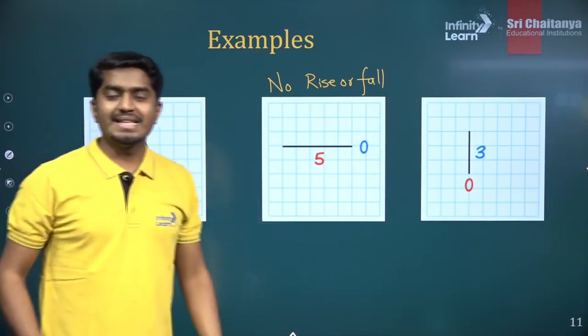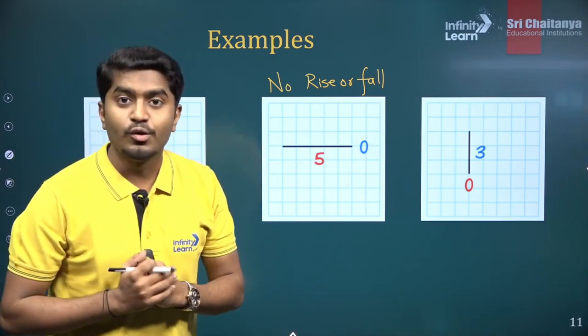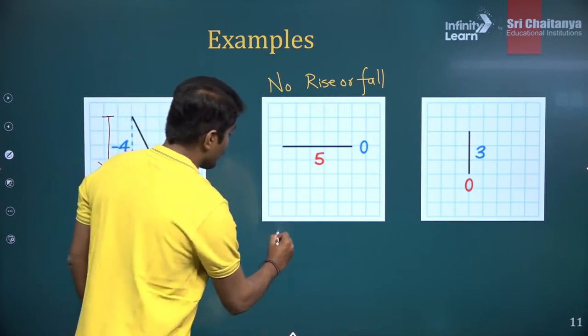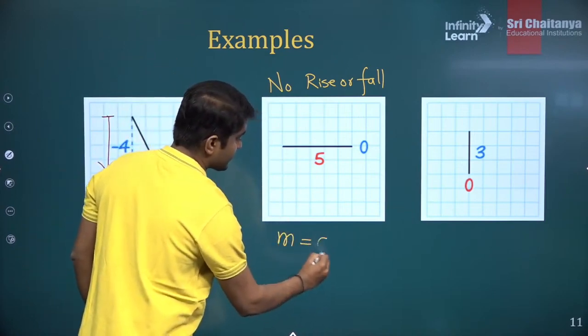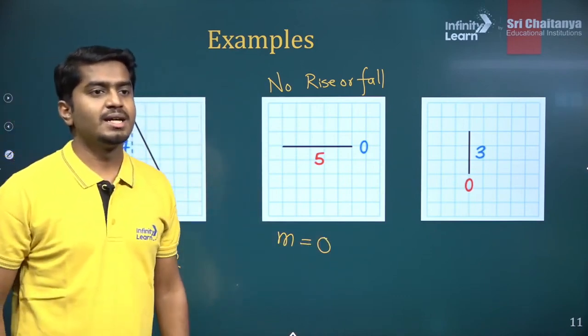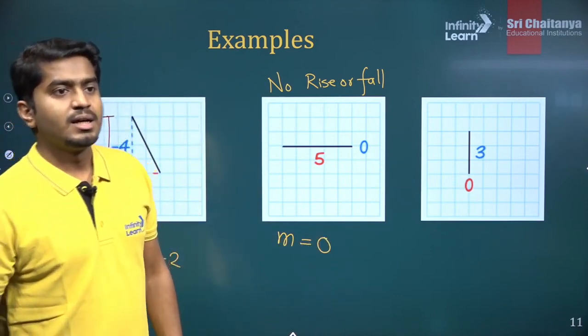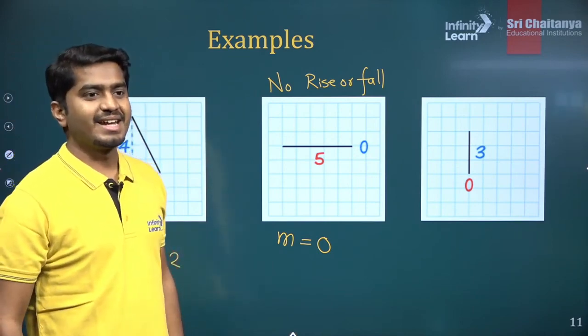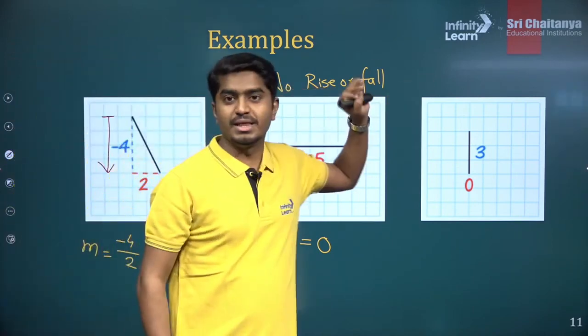So in that case, rise or fall is 0. So if the rise or fall is 0, then the slope of this graph is 0. Nice, Devanshi. Nice, correct. How about the next one?